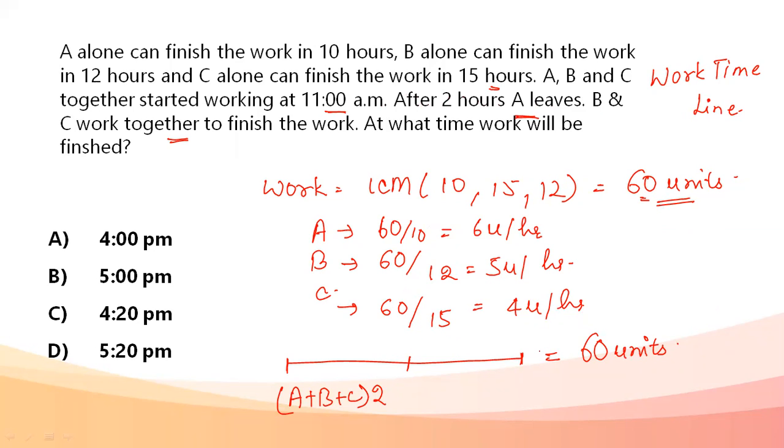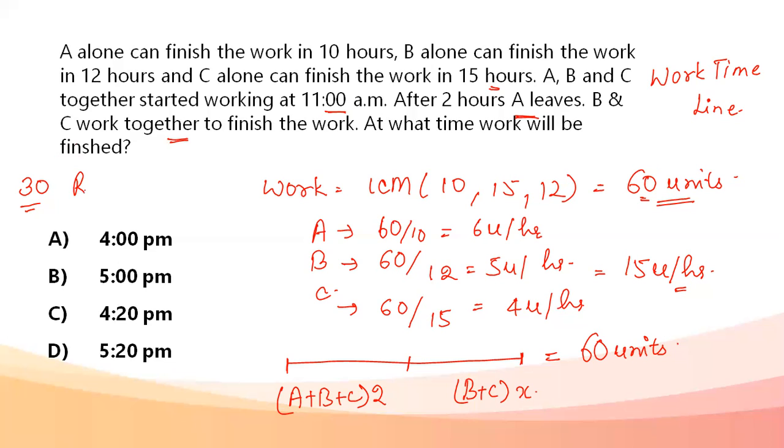Now A leaves, and B and C are working. We don't know for how many hours. Let's say that is X hours for which they're working together. Okay, so when A, B, and C work together, they will be doing 6 plus 4, 10, 10 plus 5, 15 units per hour. And they're working for 2 hours. That means when they work together for 2 hours, they have already done 30 units when A is leaving. So 30 units is already done.